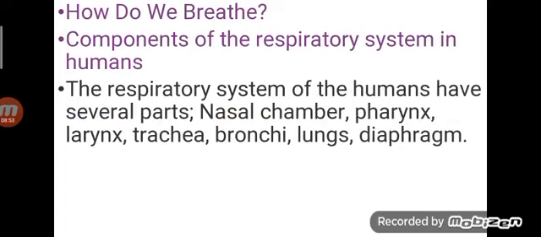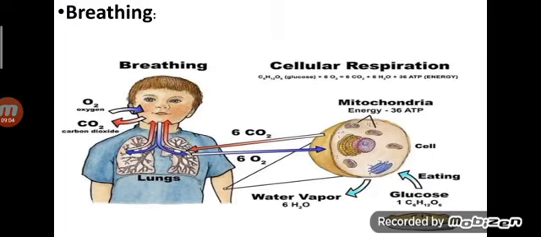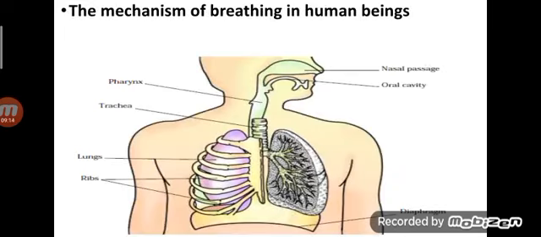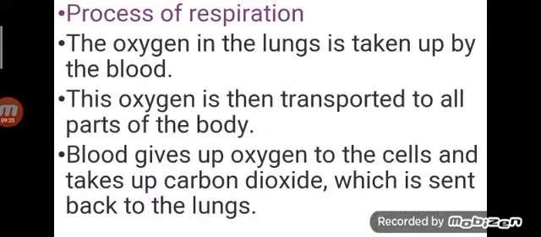How do we breathe? Components of the respiratory system in humans. The respiratory system of humans has several parts: nostril chamber, pharynx, larynx, trachea, bronchi, lungs and diaphragm. These parts are used for our respiration. Why do we feel hungry after doing a physical activity like walking or running? Because of energy released. So this is the mechanism in human beings.